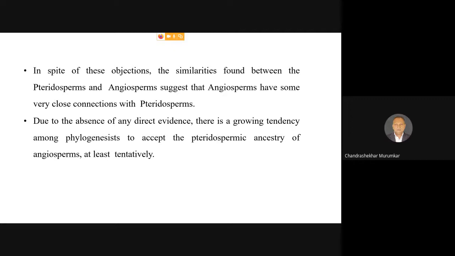That's why, even though more than 16 or 17 different hypotheses have been forwarded, today the most valid, strongest and most compatible one is that the ancestry of the angiosperms has to be found in the most primitive seed-bearing group which was present in the Carboniferous and Permian periods, and that group was called the seed ferns, or pteridospermic ancestry.